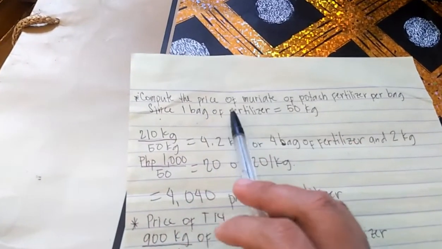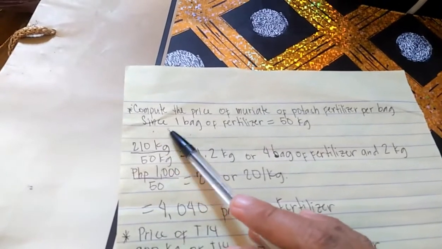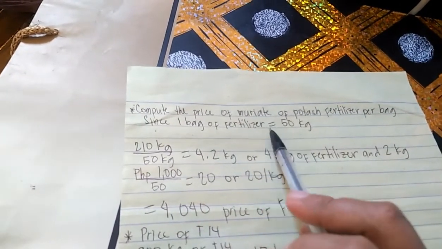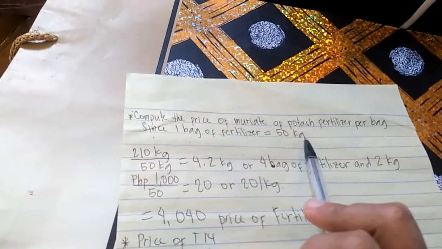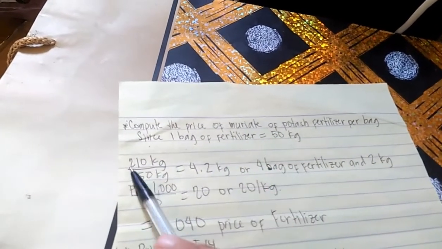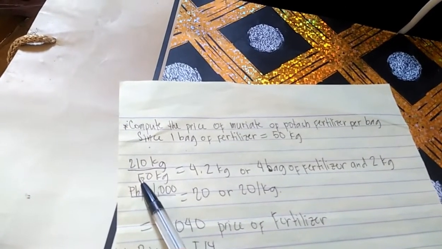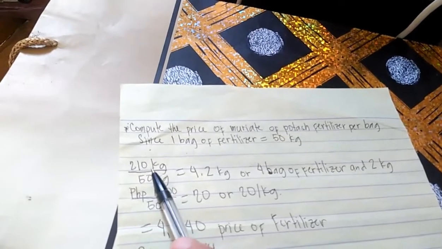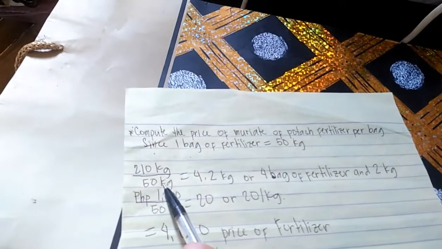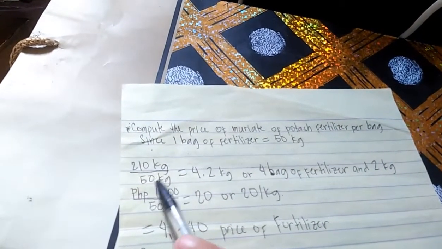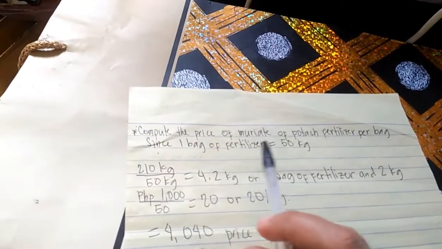To compute the price of muriate of potash fertilizer per bag, since 1 bag of fertilizer is equal to 50 kilograms, the muriate of potash that the farmer needed was 210 kilograms divided by 50 kilograms.